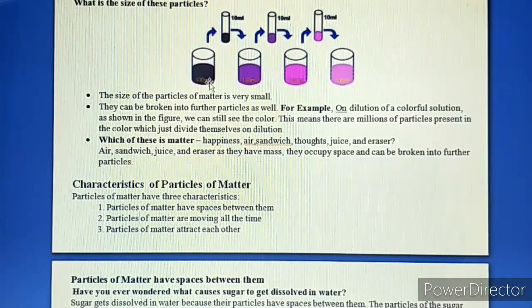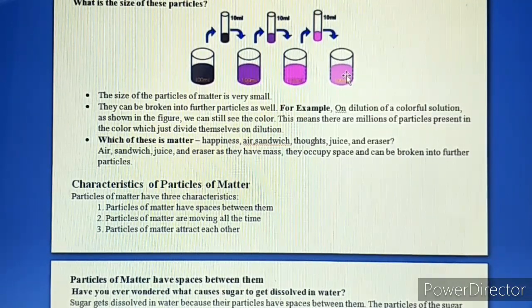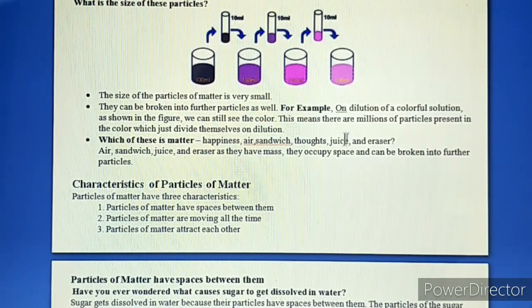small particles. First of all, we have taken a purple color ink in a beaker. And when we dilute it slowly, you will see that the ink is becoming lighter and lighter. In the 4th time, you have seen that the ink has changed into a light pink color. The color of the water changed to light pink. And what does this mean? This means that there are millions of particles present in the color which just divide themselves on dilution.